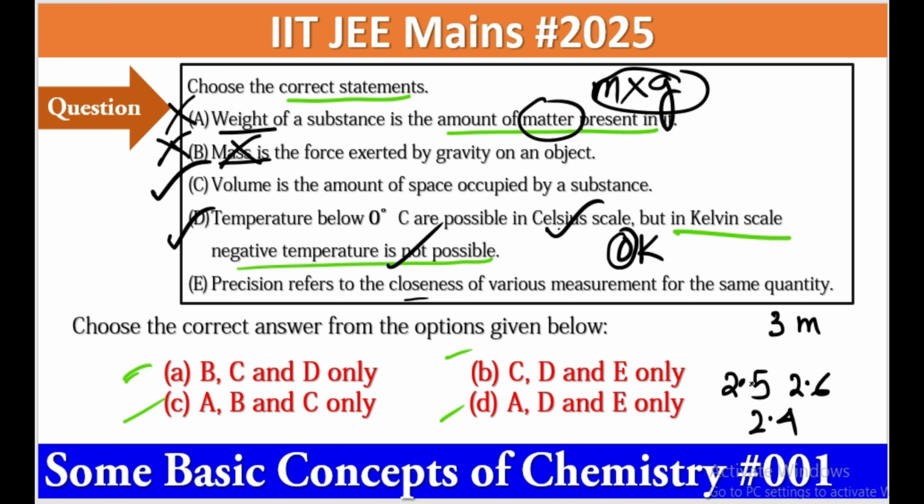Now see, these values 2.5, 2.6, 2.4 are very close to each other. Then we will say all these measurements are precise. But if you are not getting close to this 3 meter value, then we will not say it is accurate, because accurate means closeness of the measured value to the actual value or true value.